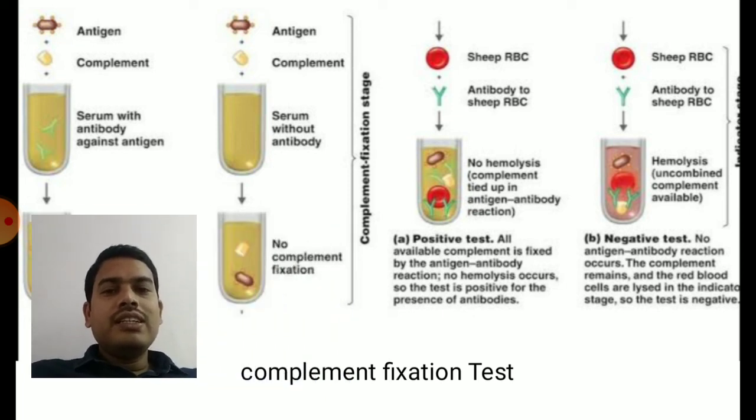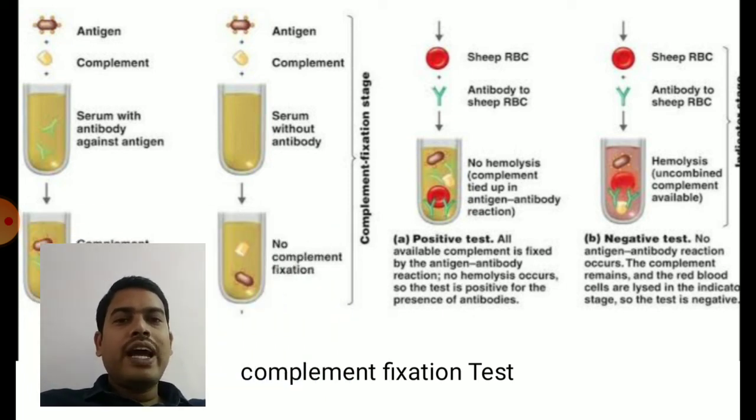So in the next test tube where antibodies are not available, you have complement proteins and antigen. Now you add sheep RBC and antibody against sheep RBC. Now the antibodies will go and bind to sheep RBC and immediately complement will be fixed and hemolysis of sheep RBC will take place, giving a negative test.